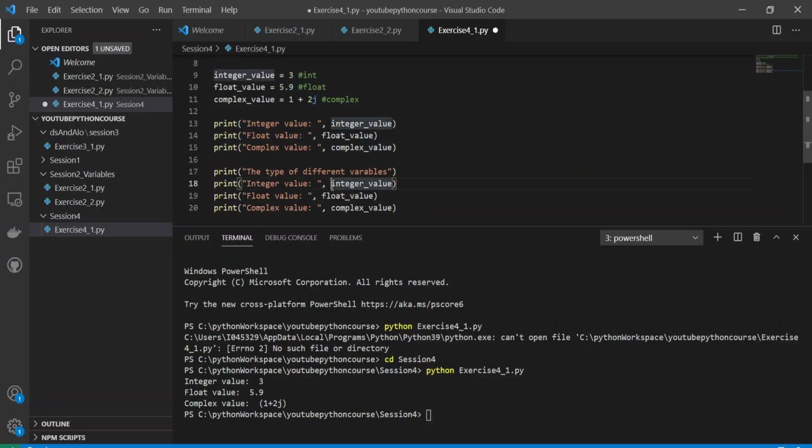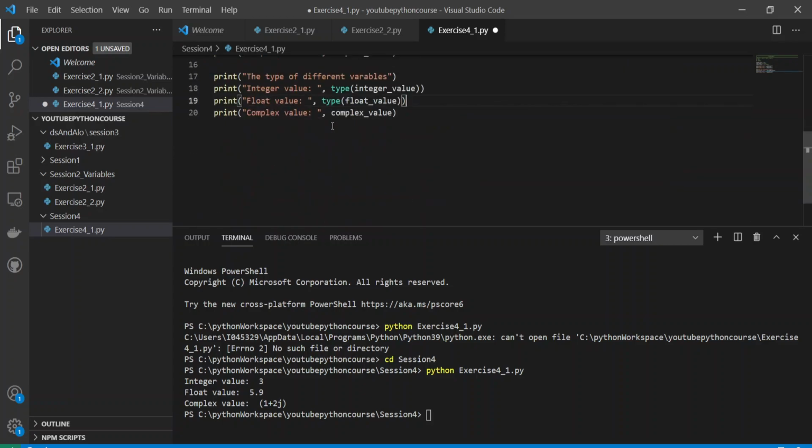I'll just need to give type integer value. It will give me the type of the integer value. Similarly type float value, it will give me the type of this. And the third one, type of complex value.